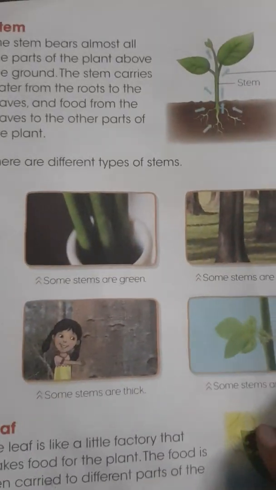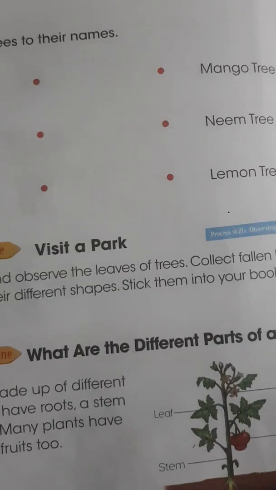Now what we learned today: we learned about different parts of a plant and their functions. Today we learned about roots and stems. In the next class, inshallah, we will learn about leaves, flowers, fruits and seeds.